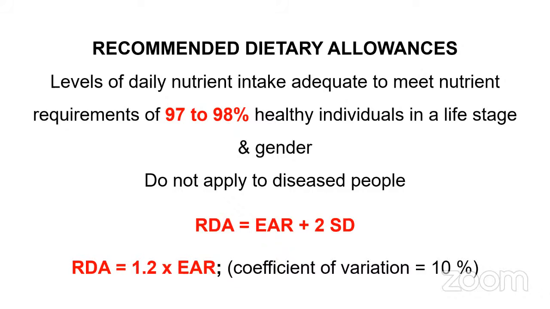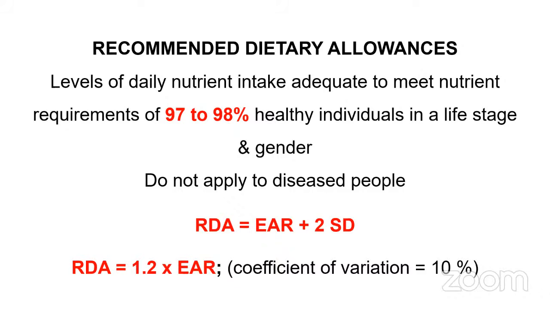So if it is 29, it means that if you take 100 adult Indian women, randomly, for them, 97 to 98% of the women will be able to achieve their nutrient requirements if they have the 29 mg per day, okay, 29 milligrams per day, sorry.